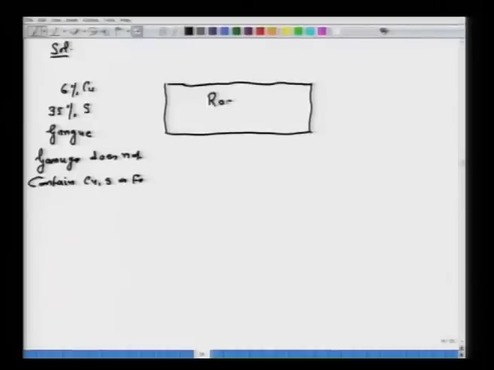Please understand that also. So, the roasting is going on here. We have to find out, number 1, the amount of mineral and gangue.